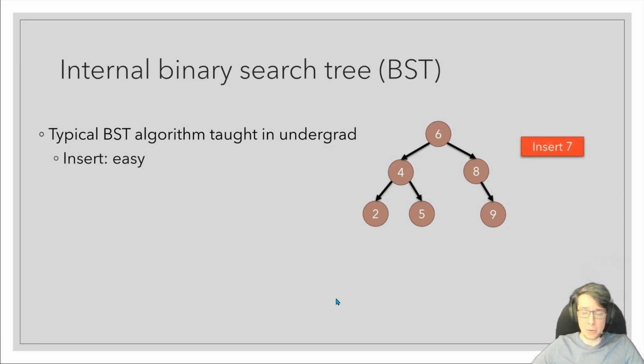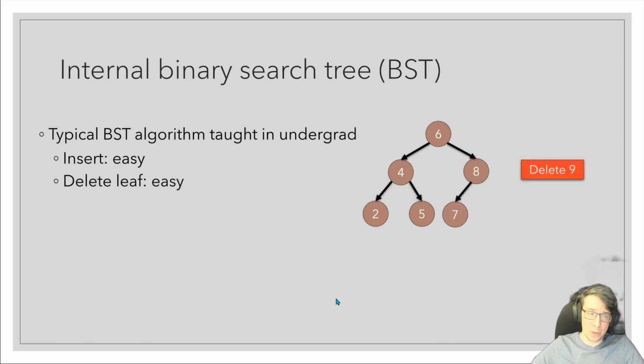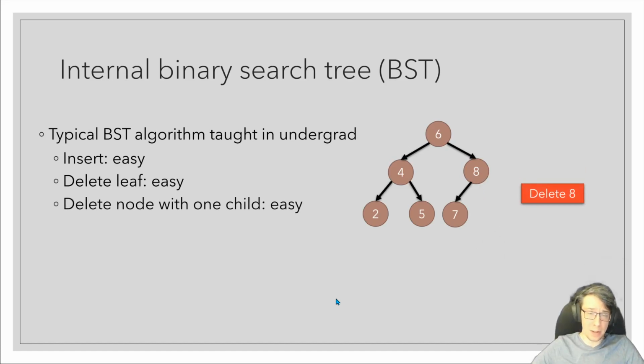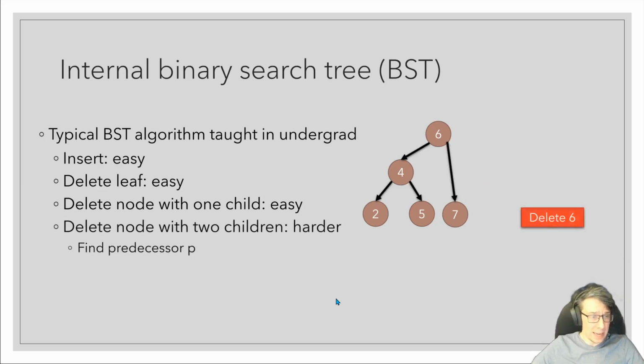Inserting is easy. You just create a new leaf and link it in at the appropriate place in the tree. Deleting a leaf is also easy. It's just the inverse of inserting. Deleting a node with one child is easy. You just change a pointer in the parent to bypass the node and point directly to the child. And it's deleting nodes with two children that's the hard case here.